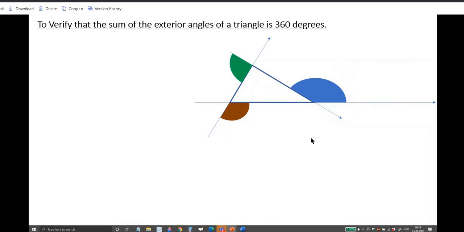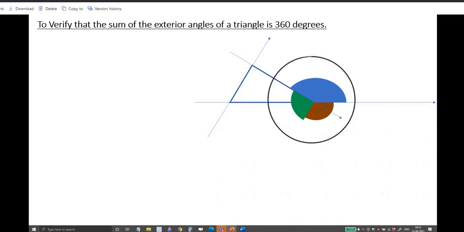So see here what I am doing now. I am bringing that green angle here to the vertex down and the maroon angle to here. What happens? 360, sir. Yes, degrees. When you add all the three angles, you are getting 360.